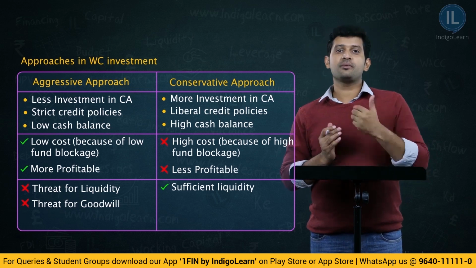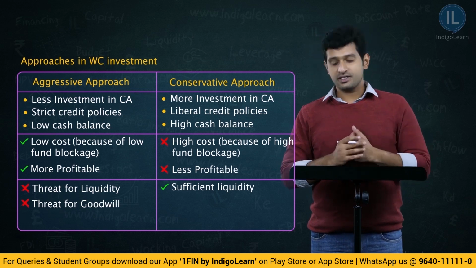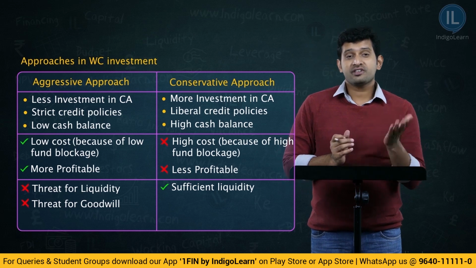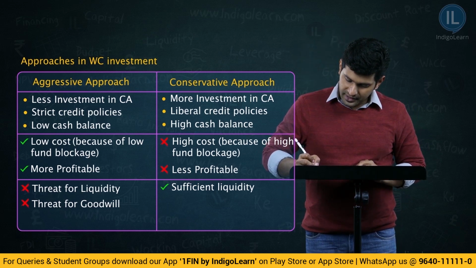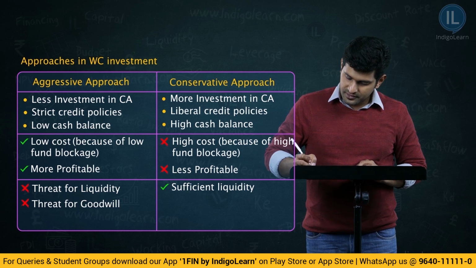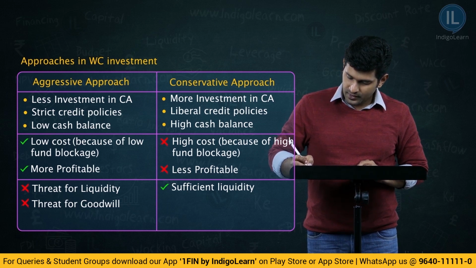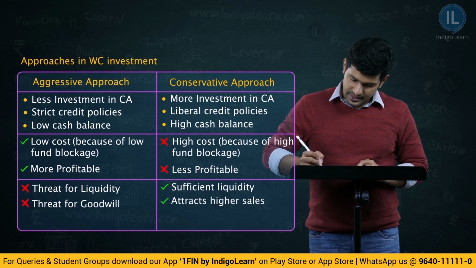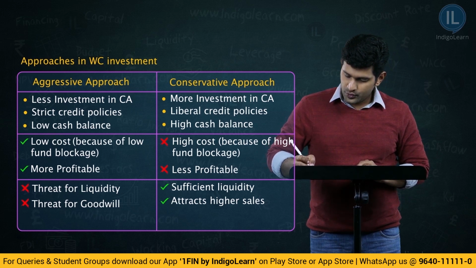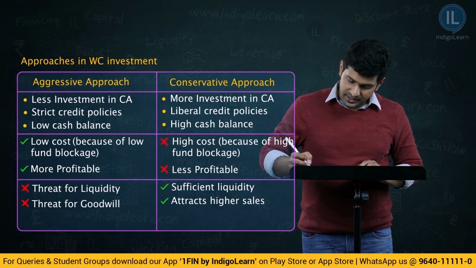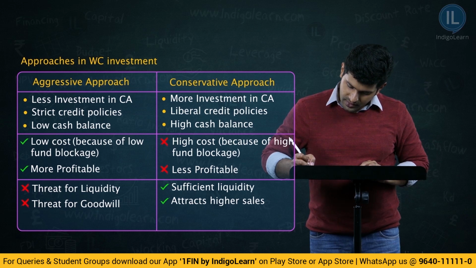Your credit policies are liberal, your investments are more in current assets. It is not just liquid, it also results in a higher amount of sales. It attracts higher sales. We have a good amount of cash balances, therefore it increases goodwill.